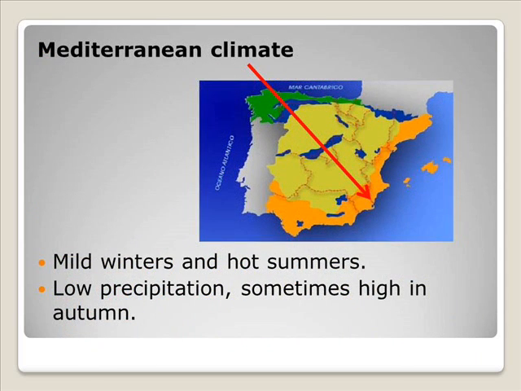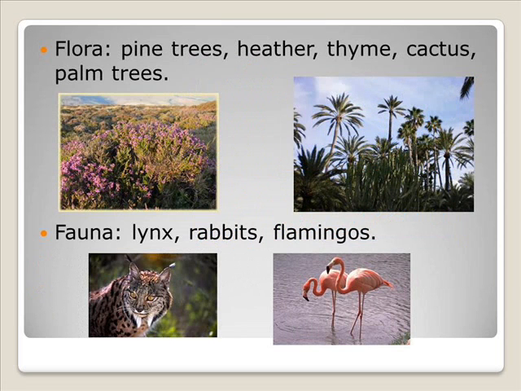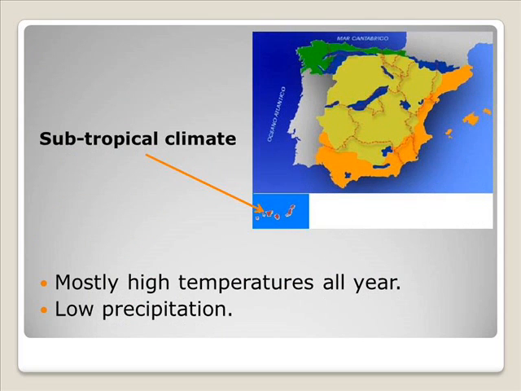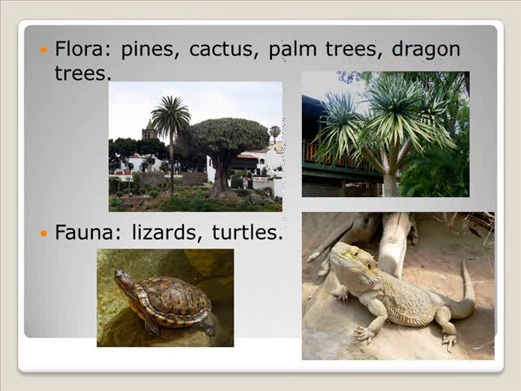Mediterranean climate: mild winters and hot summers. Low precipitation, sometimes high in autumn. Flora: pine trees, heather, thyme, cactus, and palm trees. Fauna: lynx, rabbits, and flamingos. Subtropical climate: mostly high temperatures all year. Low precipitation. Flora: pines, cactus, palm trees, and dragon trees. Fauna: lizards and turtles.